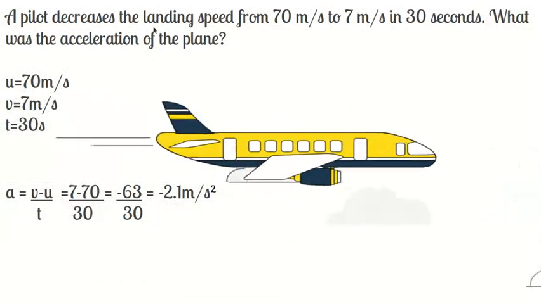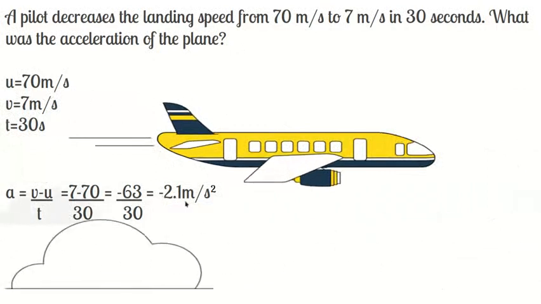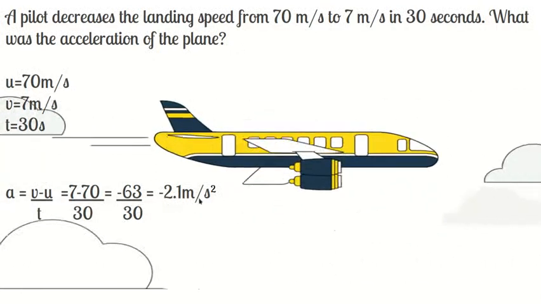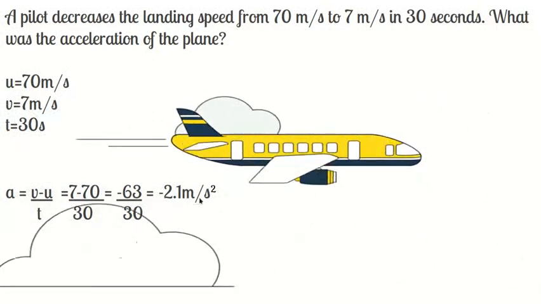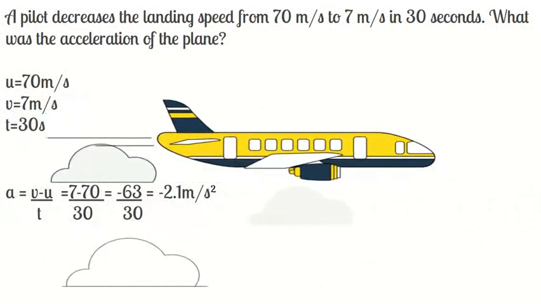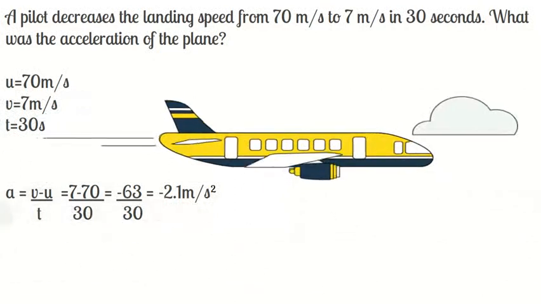Here your value is negative, and so you call it negative acceleration. So acceleration can be positive as well as negative.